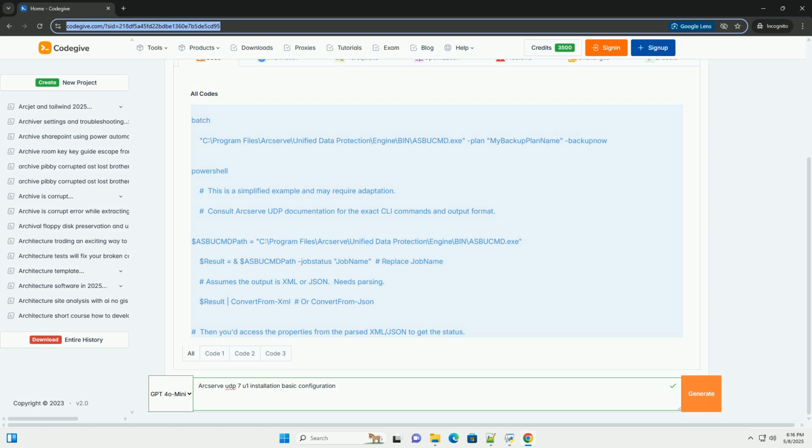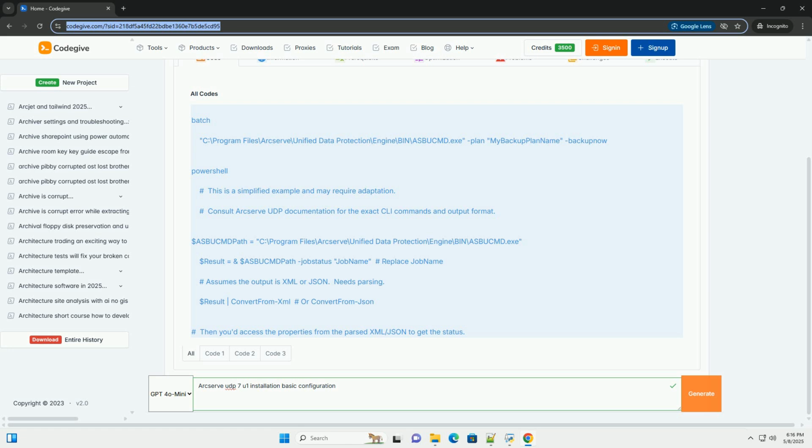7. Security best practices. Strong passwords. Use strong, unique passwords for all Arcserve UDP accounts, the service account, database account, and console login. Principle of least privilege. Grant users only the permissions they need. Don't give everyone administrator access.